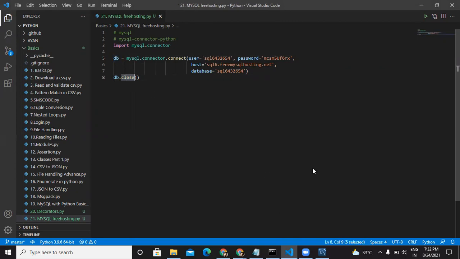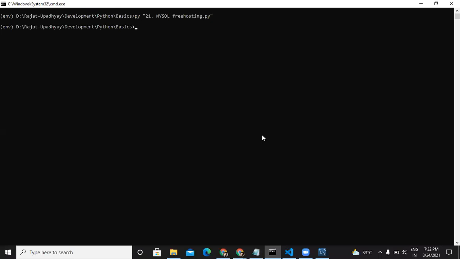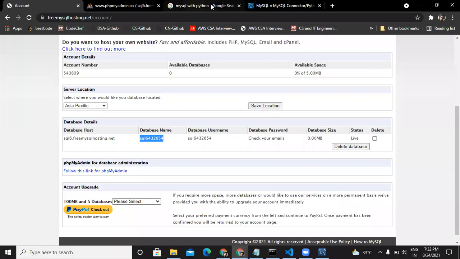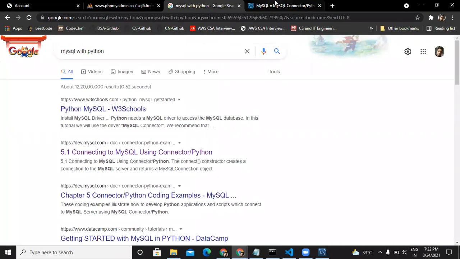Let's just run this code before going further to see if there is any error, right? So run this, and you can see that there are no errors here, right? No errors, nothing has been written. So we're going to assume it works fine. Yeah. MySQL with Python, right?